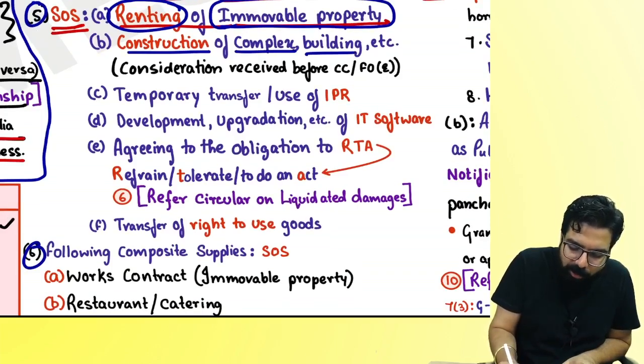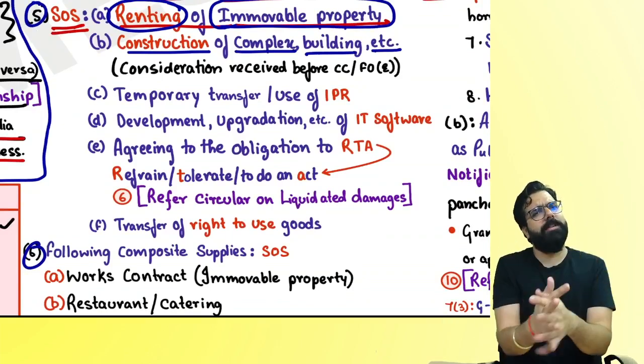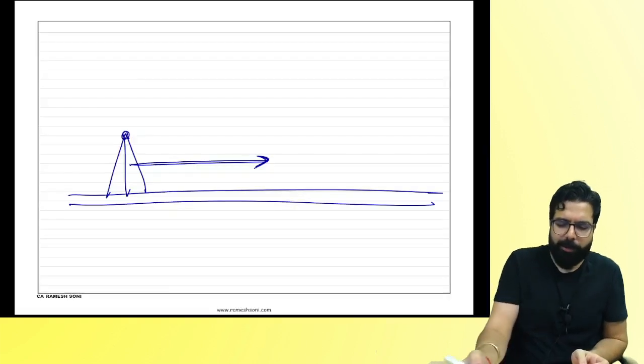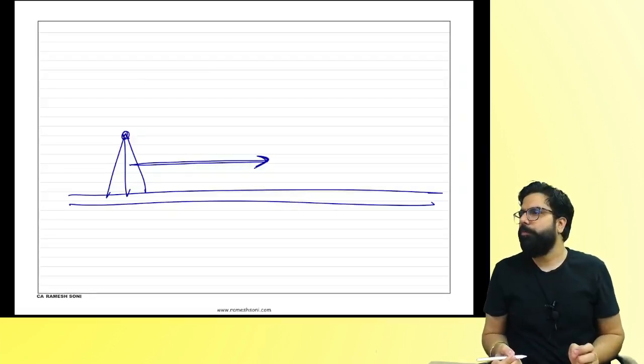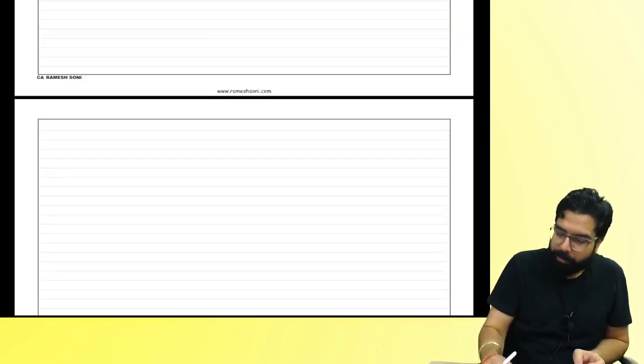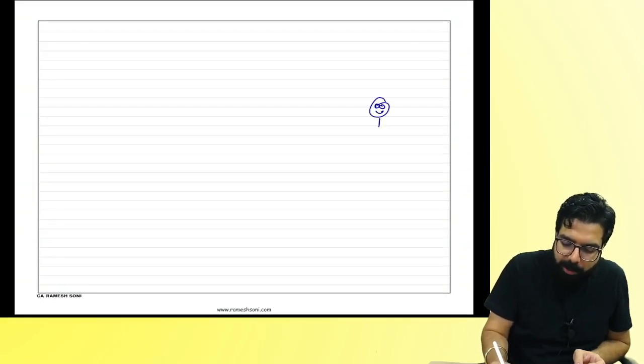Construction of a complex or building, etc. Sir, what do you mean by construction? For an example, I am a real estate person, I make buildings. You, supposingly, what is your name? Janani. Okay. Janani told me, sir, I want to make my dream home. Janani became a CA.